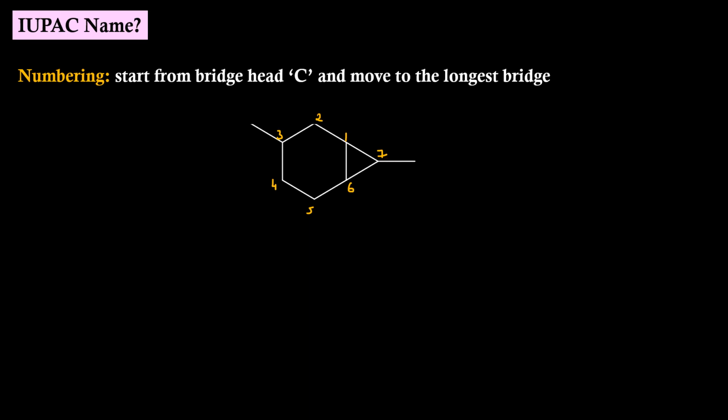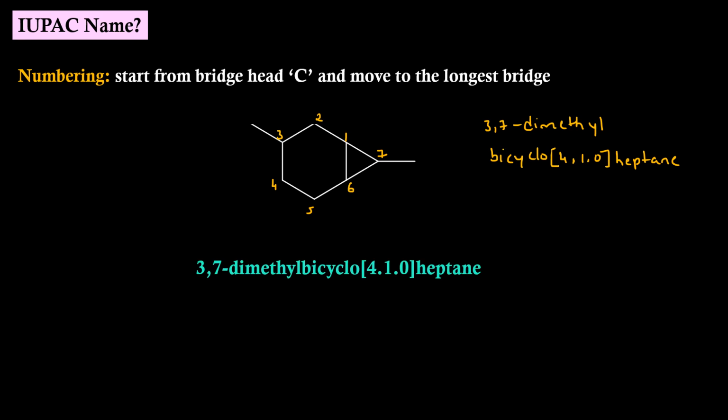Secondary prefix will be 3,7-dimethyl. Then bicyclo[4.1.0], 4 plus 1, 5 plus 2, 7, heptane. IUPAC name is 3,7-dimethylbicyclo[4.1.0]heptane. There should not be any gap or space between the words.